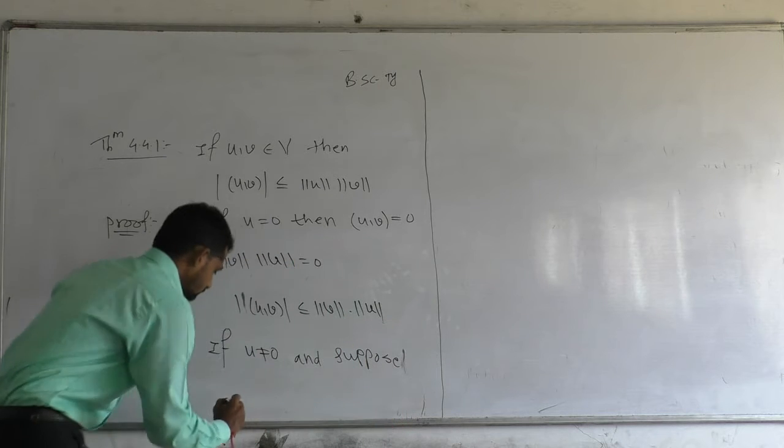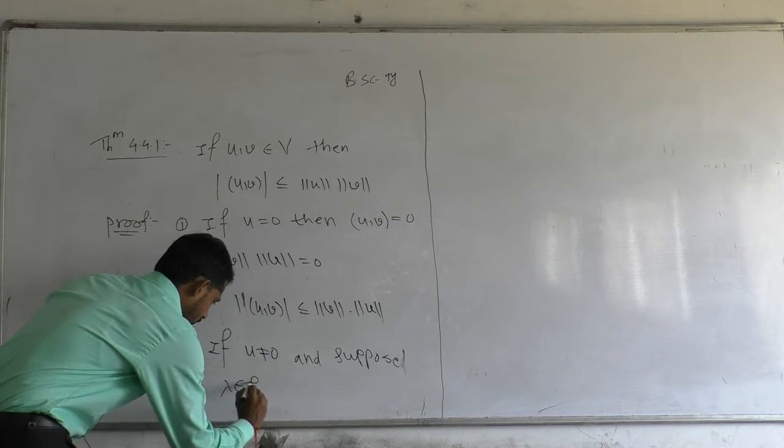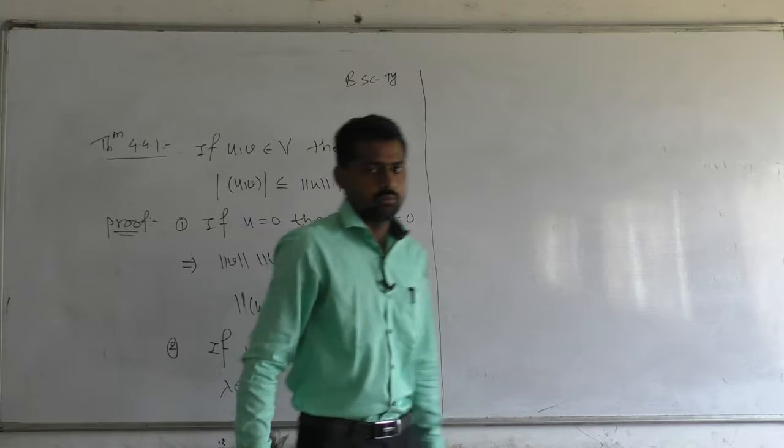suppose lambda belongs to R, where lambda is any real number.